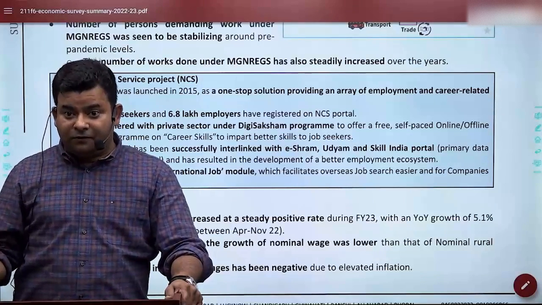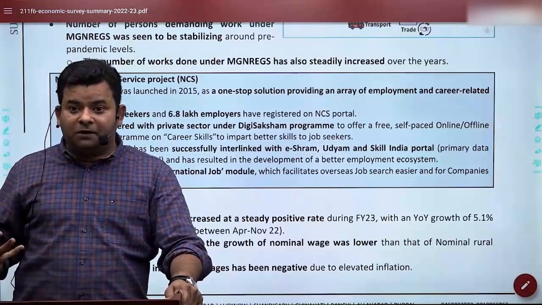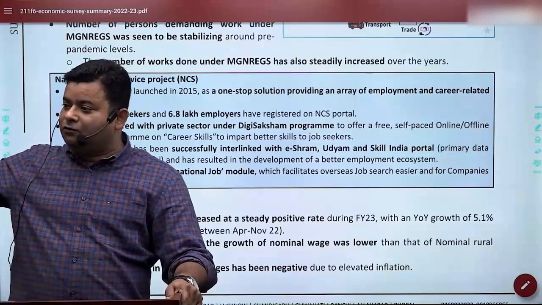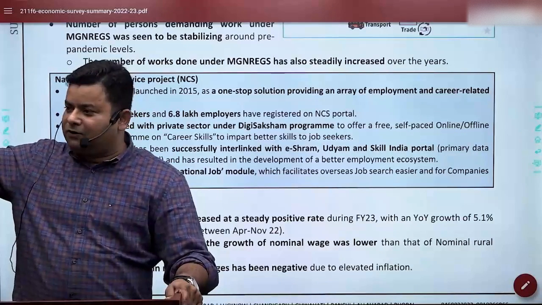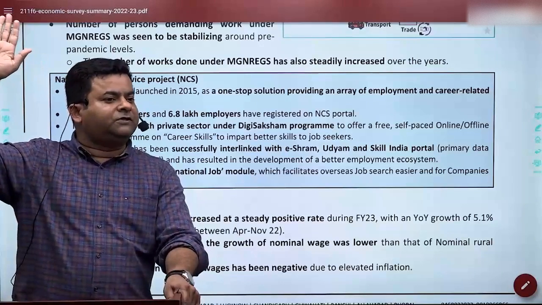Listen to me very carefully. International labor movement is now allowed. So now it's possible that any university of, let's say, Europe is saying that, sir, come and teach economic survey for 2 days. Maybe that itself is good proof for visa on arrival.